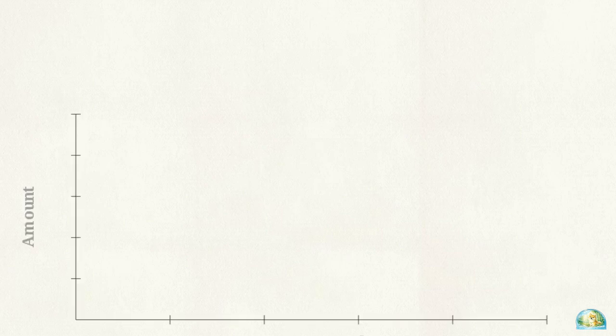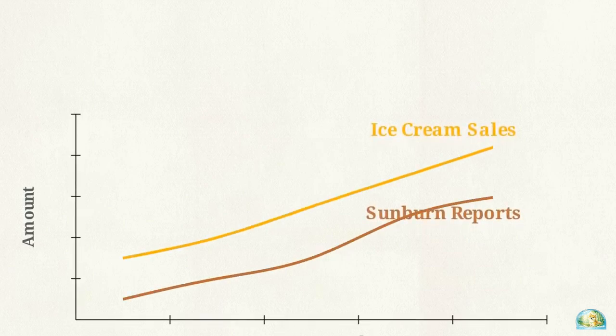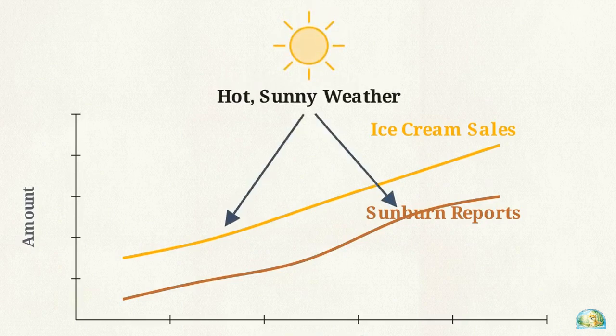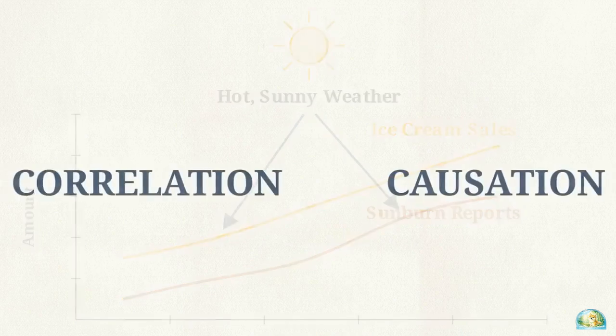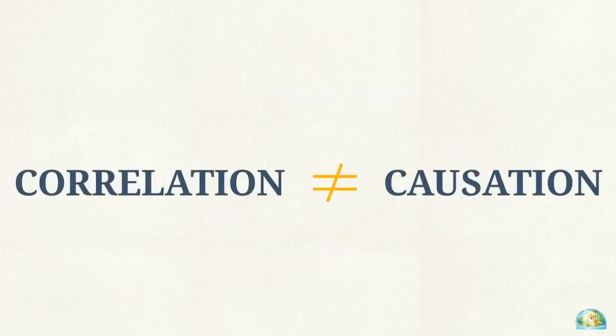In the summer, ice cream sales and sunburn reports both rise together. Does this mean that buying ice cream causes sunburn? No. A shared outside factor, hot sunny weather, affects both quantities independently. Because the sun drives both behaviors, the correlation between the two does not prove that one causes the other.